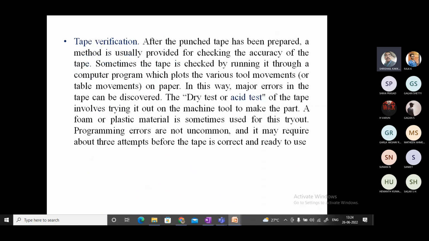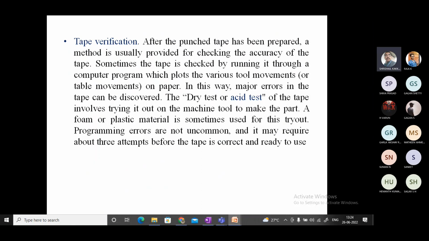So one has to do the testing, because CNC itself is meant for accurate jobs and very complicated jobs that we have to finish in a given amount of time. Third, the material you are going to machine will be very costly, like 6061 aluminum alloys and some specific types of materials. If you reject them, the material cost will be very high. To avoid that, we have CNC machining.